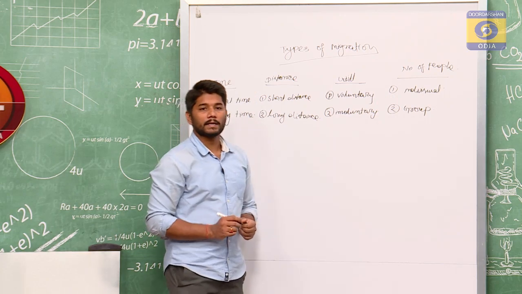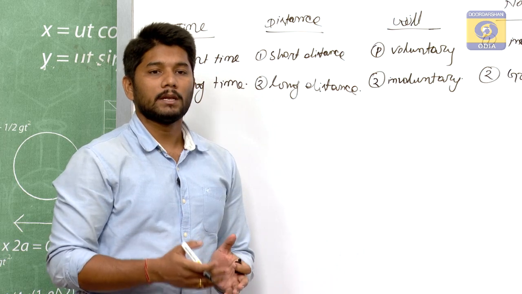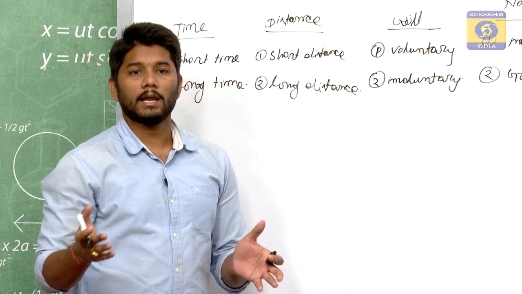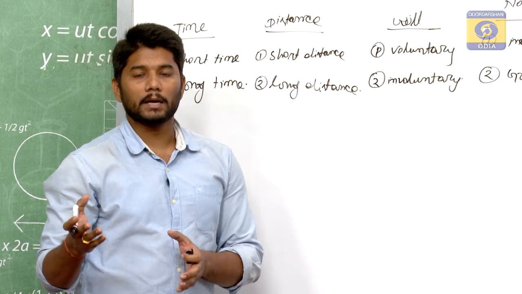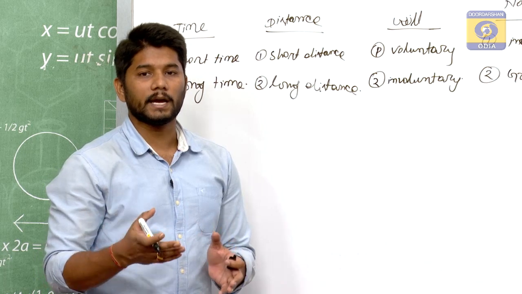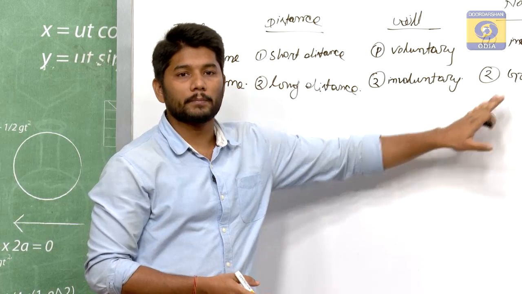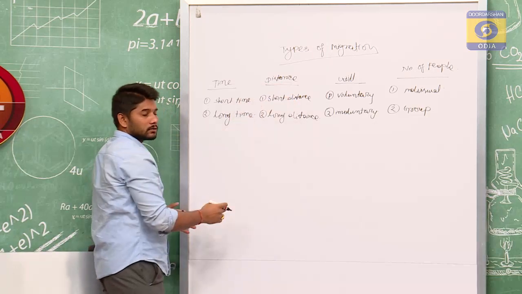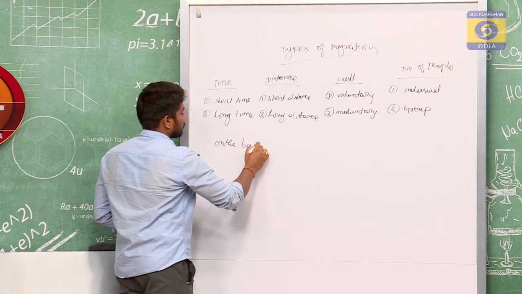Whereas, what is group migration? When a large number of people in a group migrate from one place to another place. Let us talk about the example of the Rohingya Muslims. More than 40,000 people have migrated from Myanmar to Bangladesh and India. So, they are refugees, they are residing in India and Bangladesh in the form of refugees. That is known as group migration, where people migrate in groups. Now, there are some other types of migration also on the basis of region.